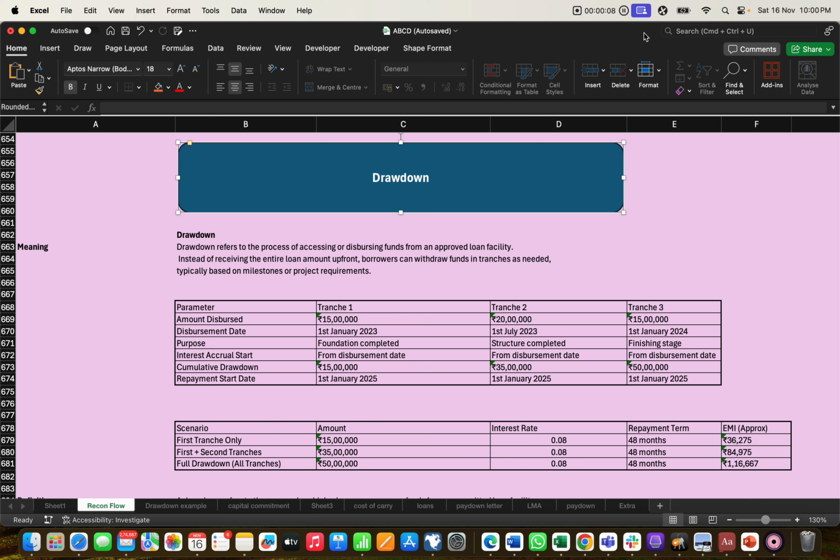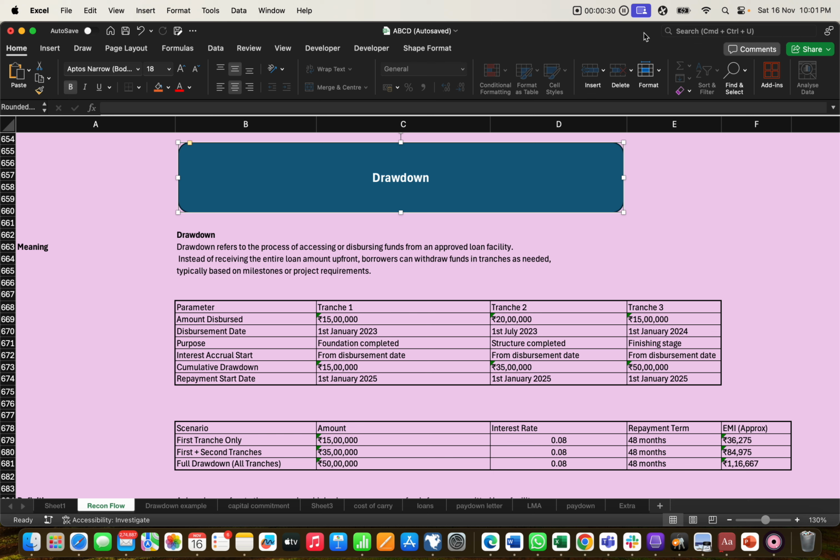Today we'll discuss the drawdown. It is the second most important term in loan syndication. So what is a drawdown, how does it work in reconciliation, and how can we resolve the break on a daily basis in reconciliations? We'll start with the meaning and definitions, and then move to the further part.